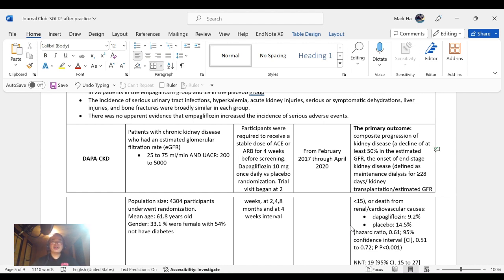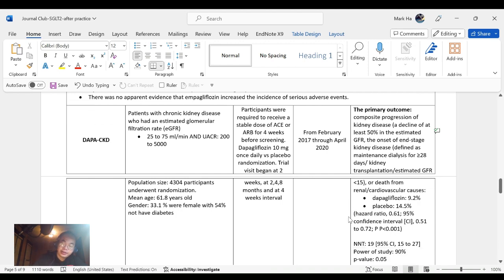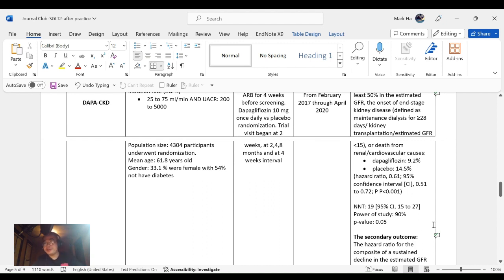The primary outcome was a composite of progression of kidney disease and decline. We can see that dapagliflozin is 9.2% and the placebo was 14.5% with a hazard ratio of 0.61, statistically significant. The number needed to treat was 19, and the power of the study was at 90% with a p-value of 0.05.